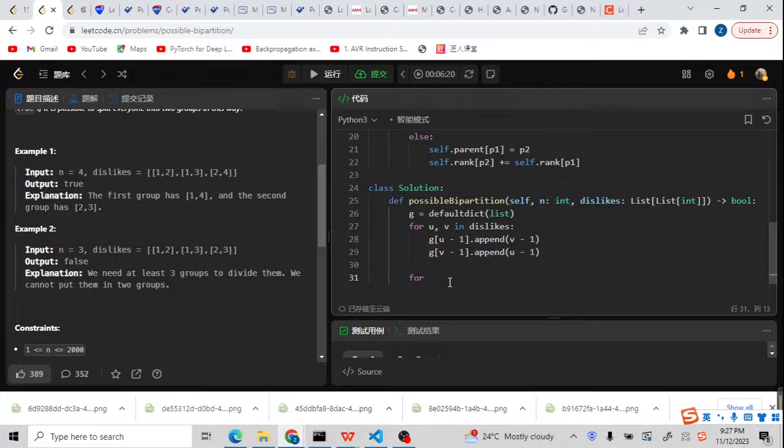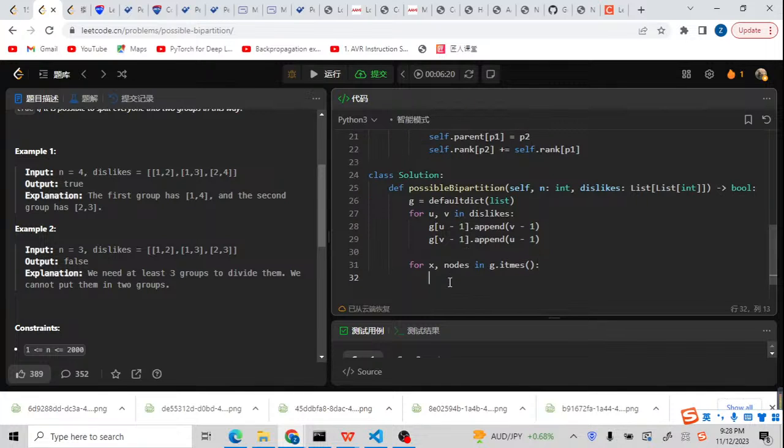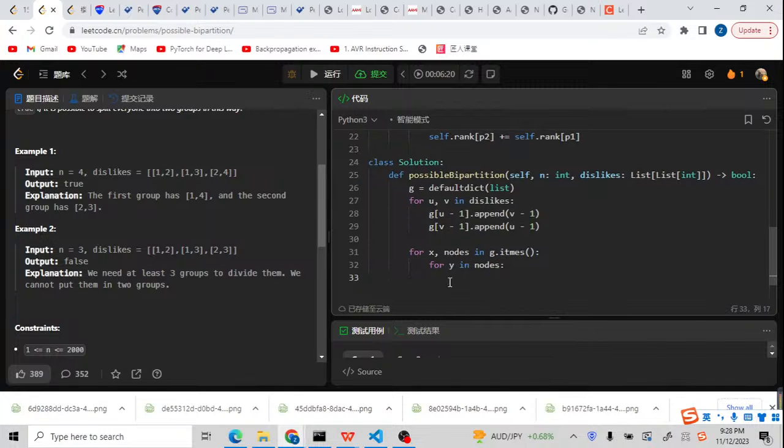Now I'm going to take out the values. So for x, nodes in g dot items, because this is a dictionary, I'm gonna take it out, and everything would be the same as the Leetcode problem 785, because that is basically a template problem. So inside it, we're gonna check the y. So for y in nodes, we're gonna use the unified.